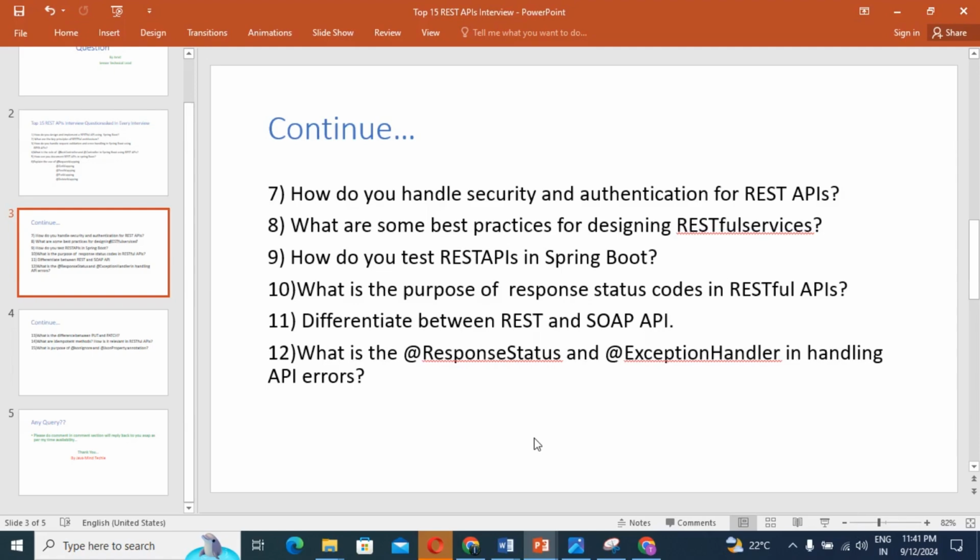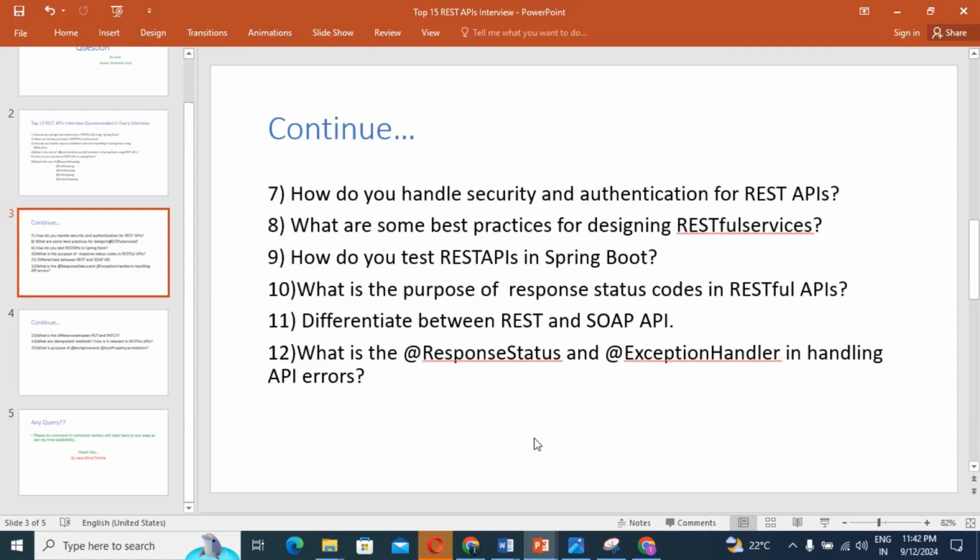So guys, the next question is, what is the purpose of response status codes in RESTful API? Guys, we have a couple of response status codes that we know, right? See, once you test any application with the help of Postman, you can see different types of status codes, meaning response status codes. So guys, first code is, suppose, 200. If you get the expected result after hitting the endpoint in Postman, you get 200. That means success response, guys.